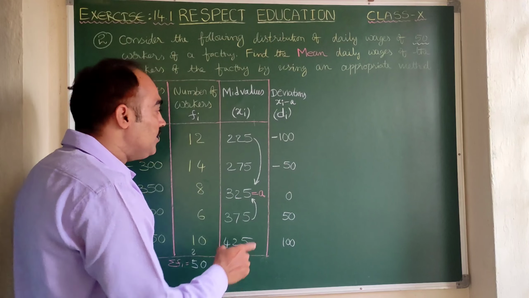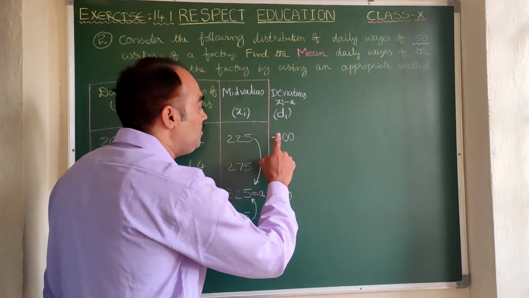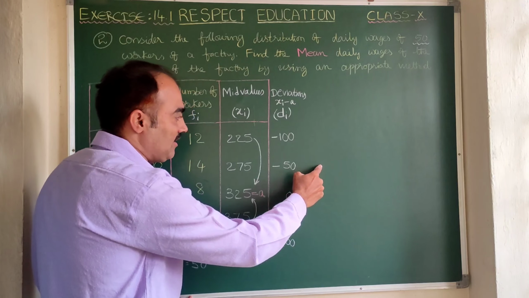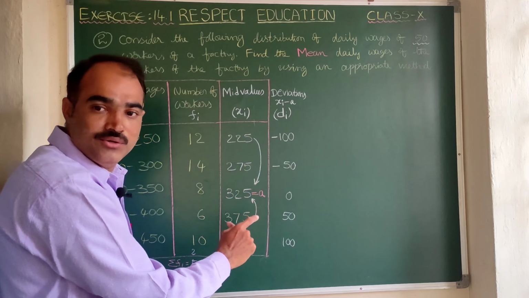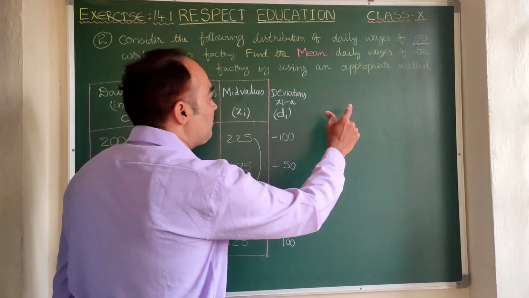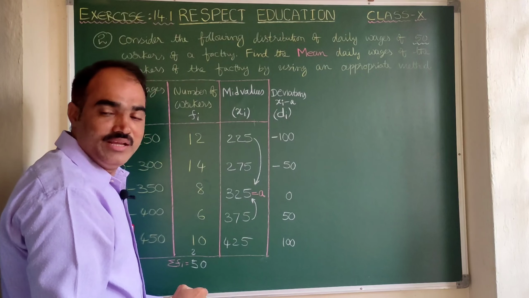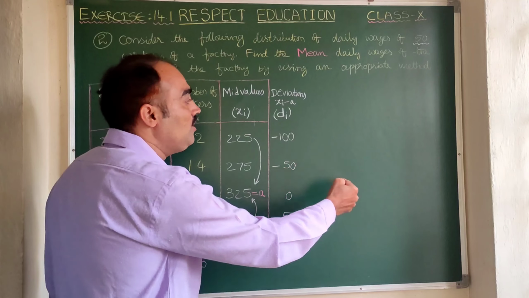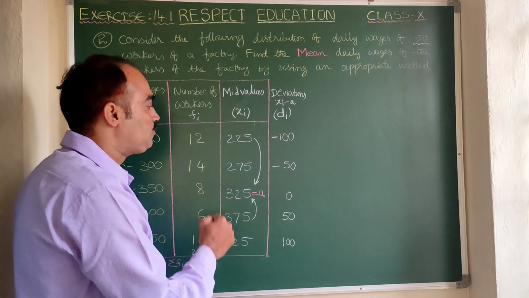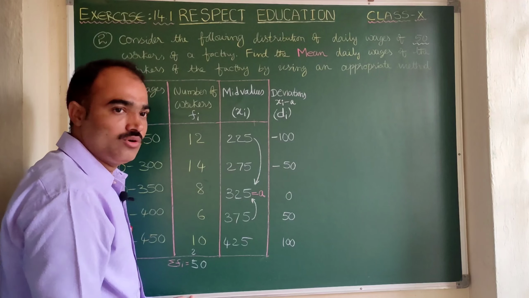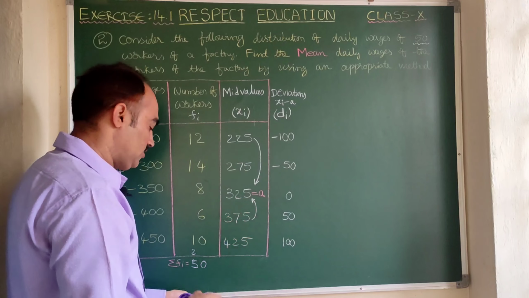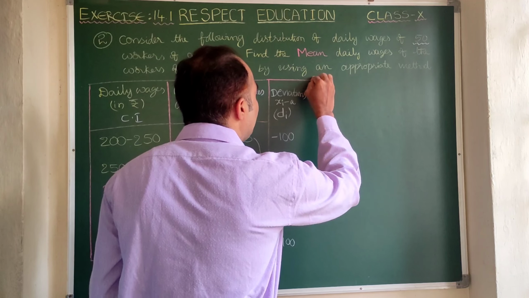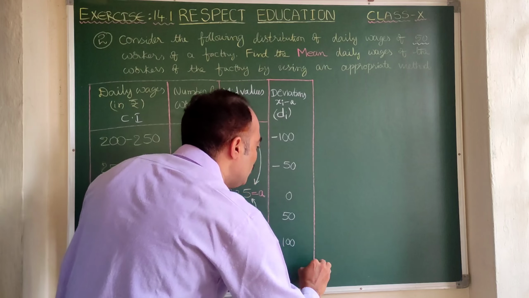Yes, now the latest one, what is prepared now? Di is prepared. You just check once. Minus 12 into 100, minus 1200. 14 into minus 50 is minus 700. If you feel this is easy for you to add, you can follow the assumed mean method. If at all you want to make it much simpler, then you can follow the step deviation method. So for this problem, let us follow the assumed mean method only, because it is very easy to multiply. Clear? So here let us stop drawing the columns, as we have decided to follow the assumed mean method.